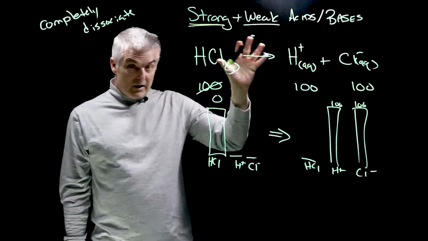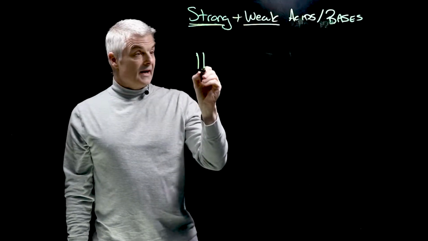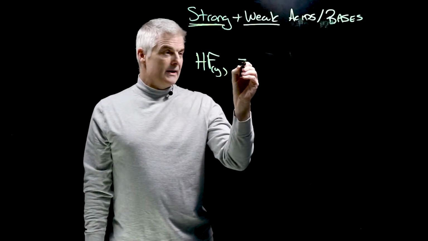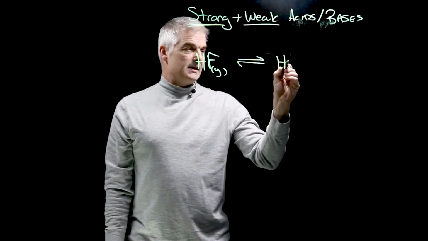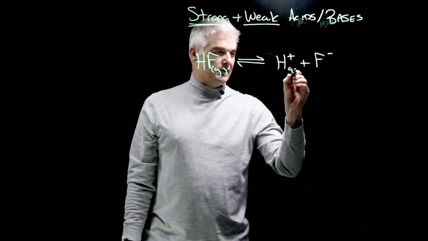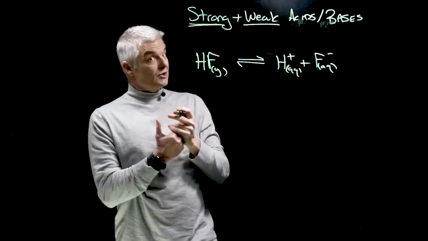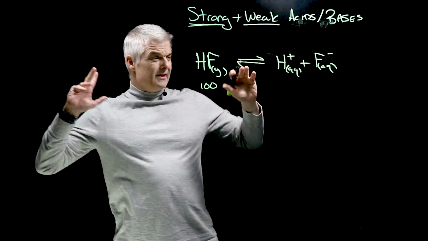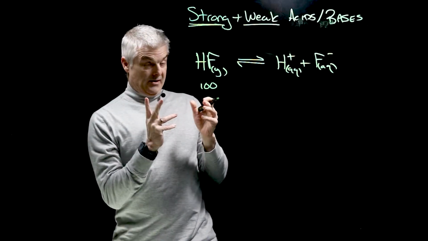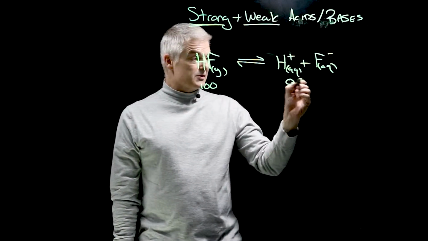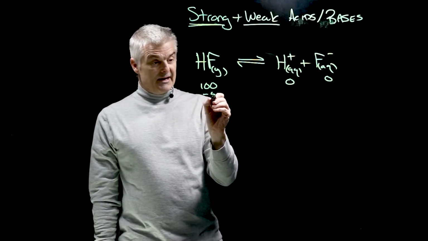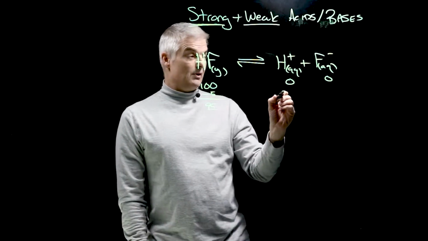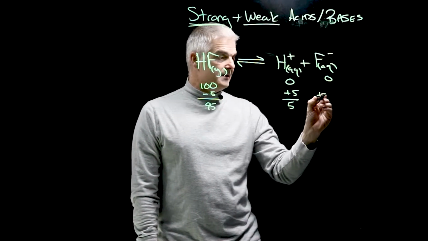But what's a weak acid? An example of a weak acid is hydrofluoric acid. If we take this as a gas and add it to water, we now draw a double arrow and it breaks into H's and F's, aq. It only partially dissociates. If I start with 100 of these, usually I think HF is about a 5% breakup rate. So you start with 100, and let's say 0 of this, and only 5 of them break up, and you end up with 95 HFs, couples if you will, to use an example, and then we get 5 of each.